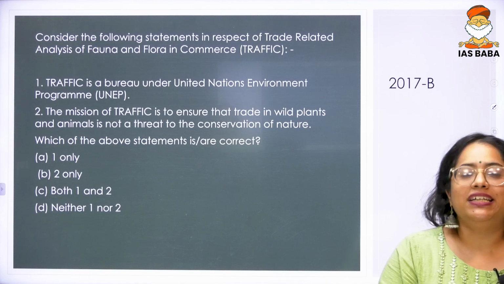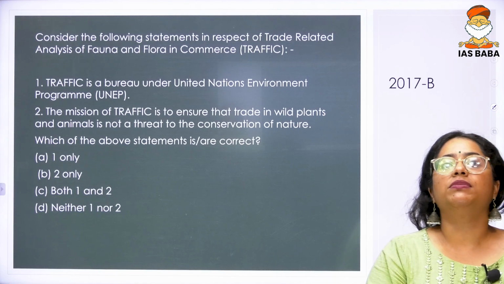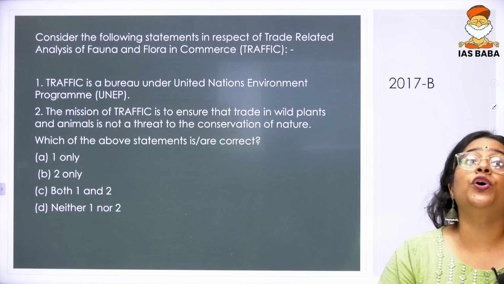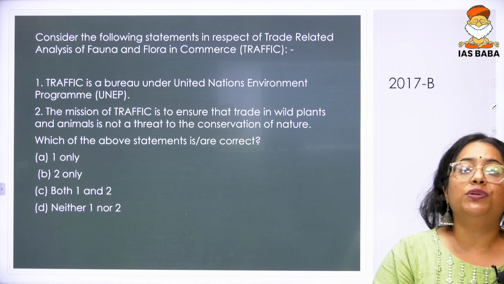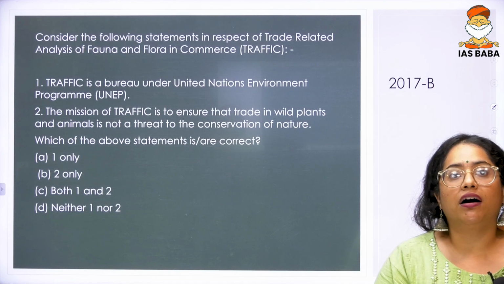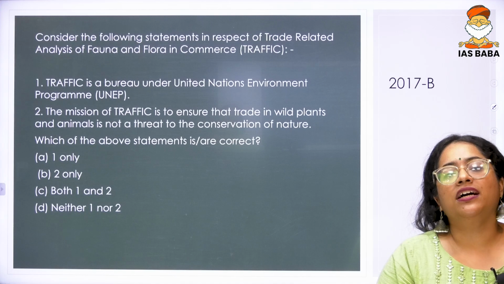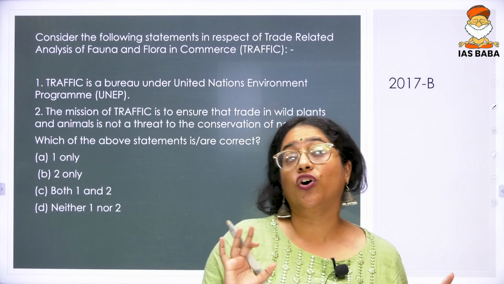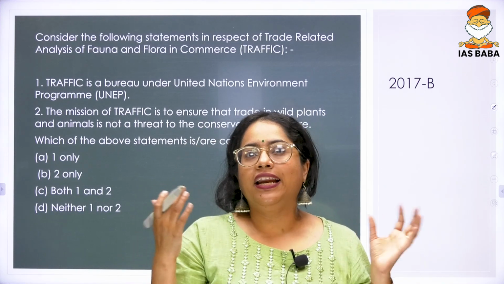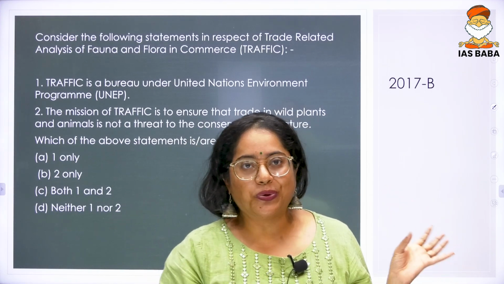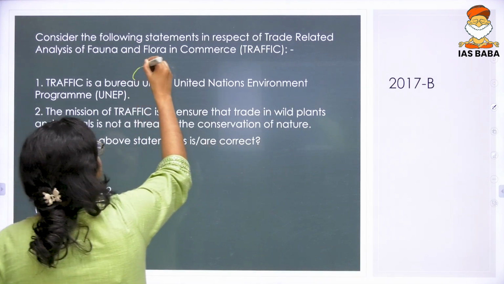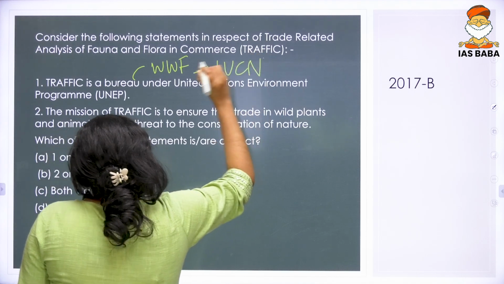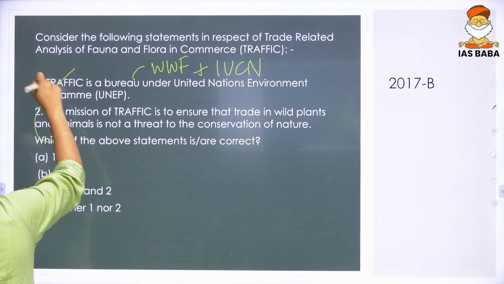Next, we have a 2017 question which reads as, consider the following statements in respect of TRAFFIC. They are saying the first statement is TRAFFIC is a bureau under your UNEP. And the second statement is the mission of TRAFFIC is to ensure that trade in wild plants and animals is not a threat to the conservation of nature. So TRAFFIC is not anything to do with your UNEP. Your CITES, which is related to your illegal trade in animals, is something that is related to your UNEP. But TRAFFIC is something that was created by your WWF and IUCN. So your first option is wrong.